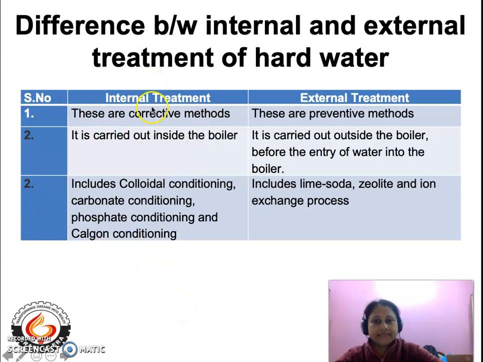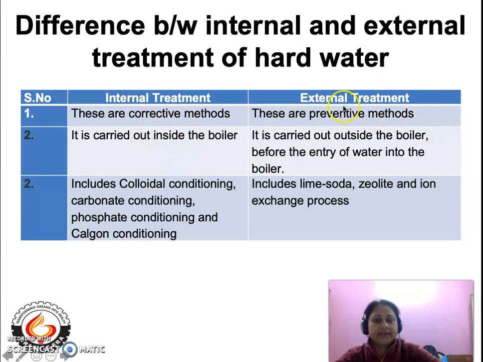Now, let us see here that in the case of internal treatment, these are corrective methods. That means the damage has already occurred inside the boiler because of the use of hard water, and we are now going to ensure corrective methods, that is the internal treatment.